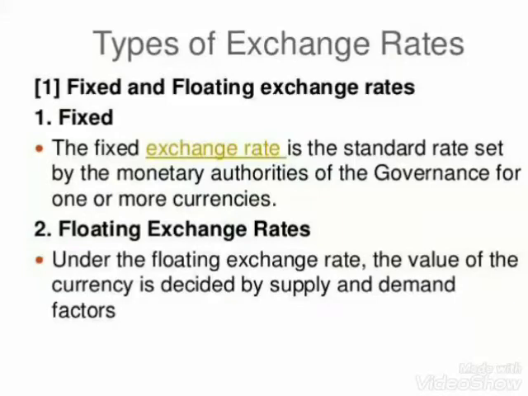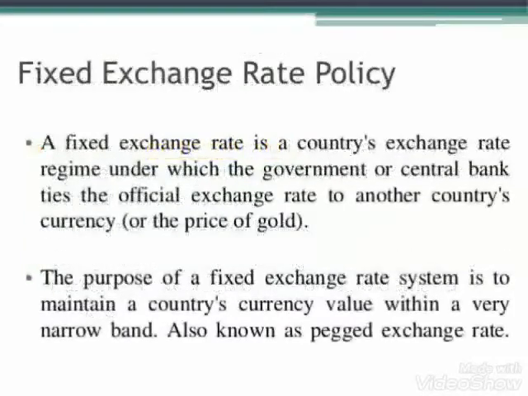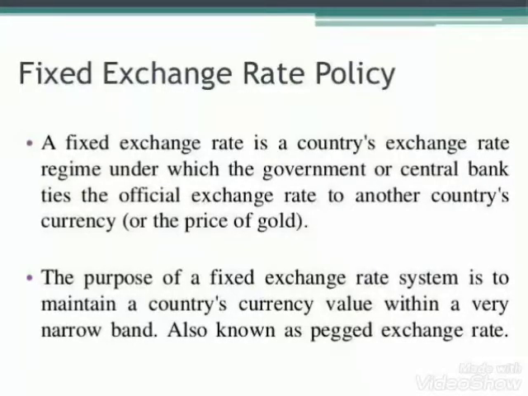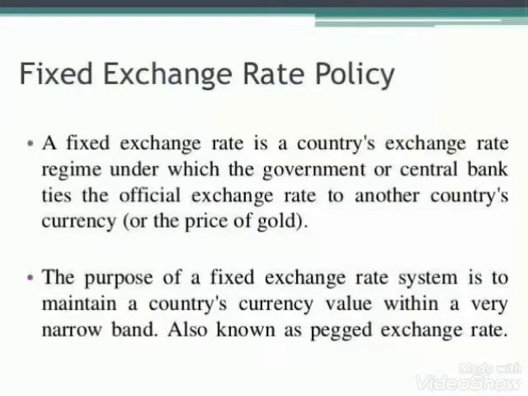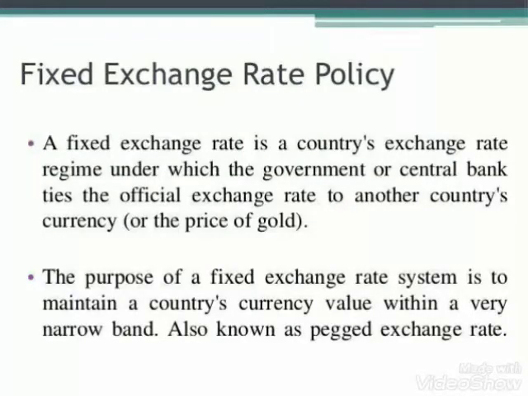The fixed exchange rate is that rate of exchange which is fixed by the government, and it has two variants: the gold standard system and the Bretton Woods system, which is also known as the adjustable peg system.